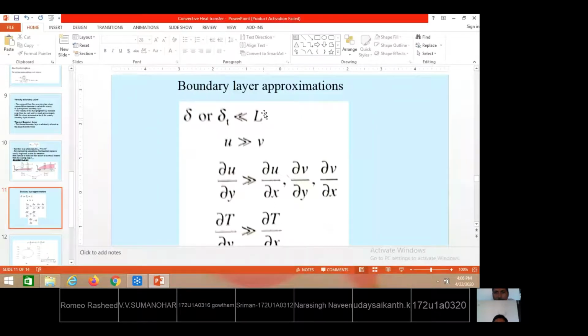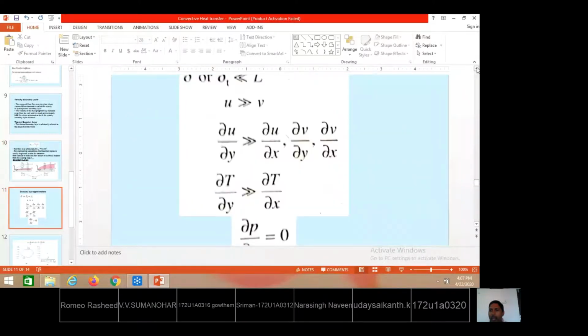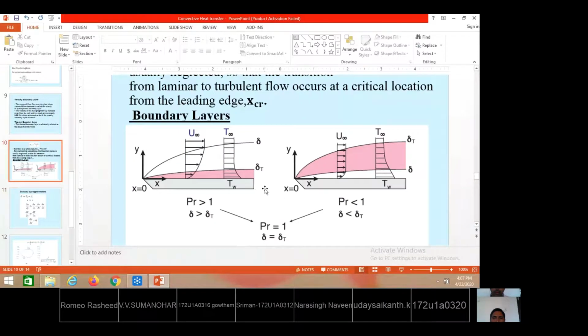So when compared to the actual length of the solid surface, the height of the thermal boundary layer and the height of the velocity boundary layer are much lesser. That is the meaning. You see here in the diagram, this is considered to be the characteristic length, the original contact length of the plate. What about delta t and delta values? When compared to this, delta t and delta are much lesser. That is the meaning.